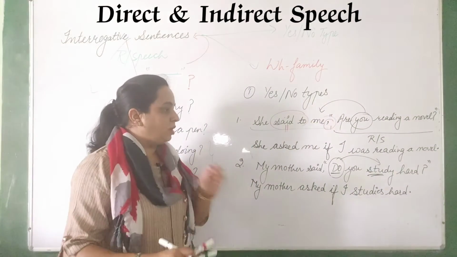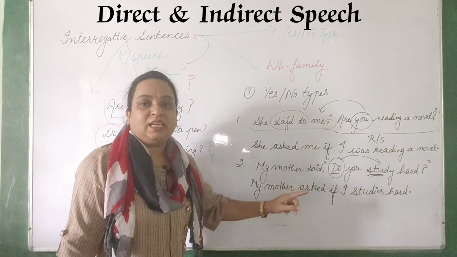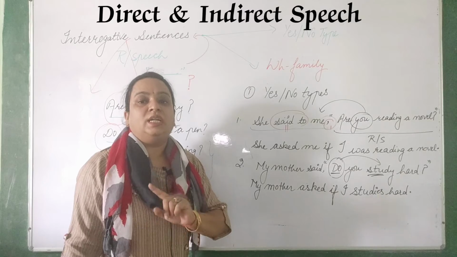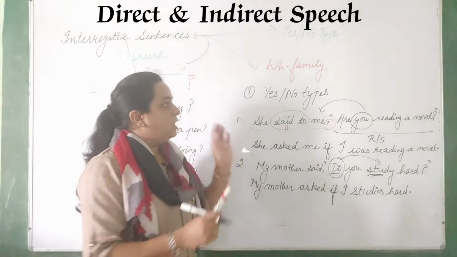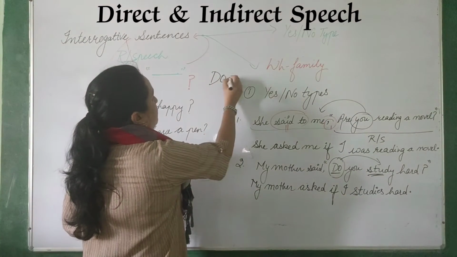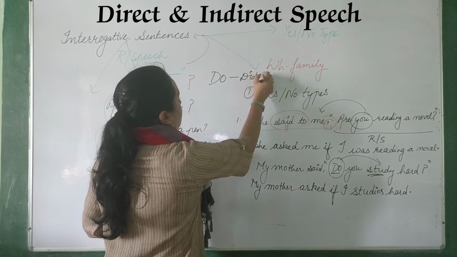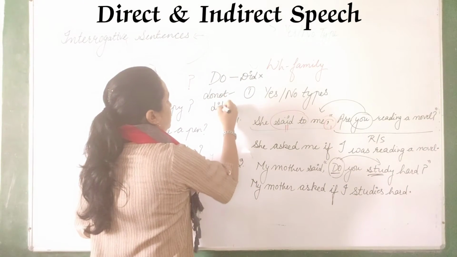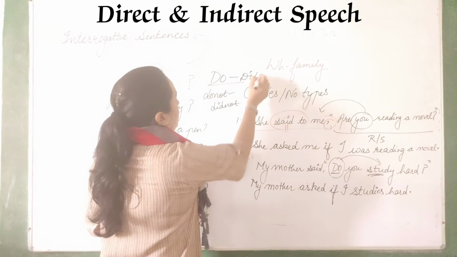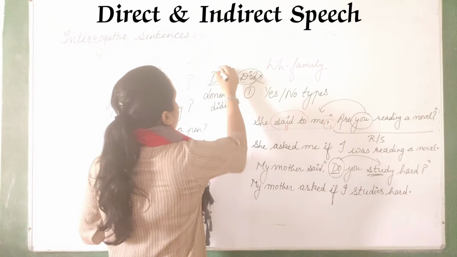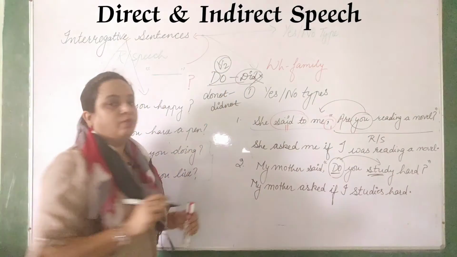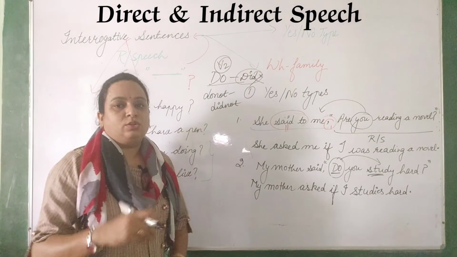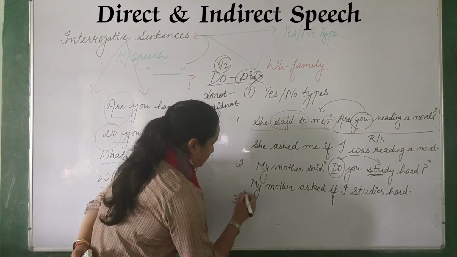Okay, so this is a very important thing which I wanted to tell you here. Do changes into second form, but do not changes into did not. Please listen carefully. Do को आपको did में change नहीं करना है, लेकिन अगर ये do not हो जाएगा तो आप इसका did not change करोगे, लेकिन अगर do होगा, did करोगे तो गलत हो जाएगा. Do changes into verb's second form. This is a very, very important rule. Okay, so just take a screenshot of this and we will do one more sentence of this type.